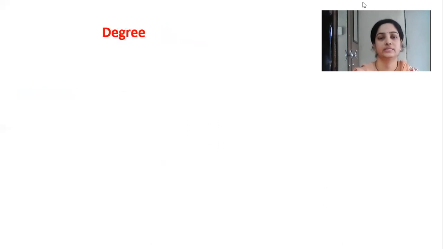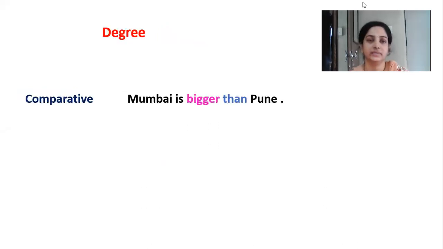Okay, now next, see here, in next we can see the comparative degree is given over here. See the sentence, Mumbai is bigger than Pune. Okay, so here Mumbai is compared with a specific city, with a particular city. In the last slide we have seen that Mumbai is not compared with a specific city. So when things are compared specifically with particular things, okay, so what we have to do, see,